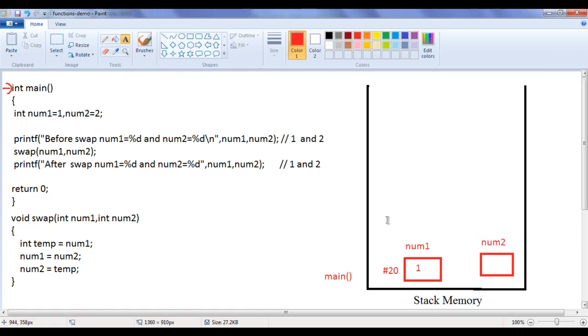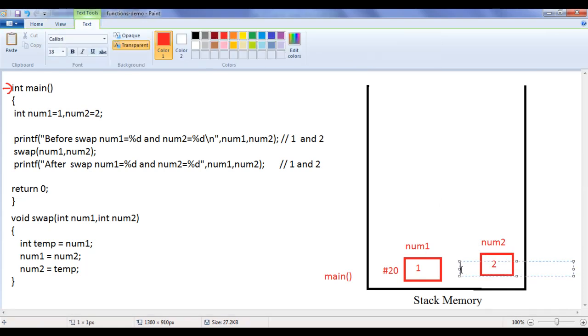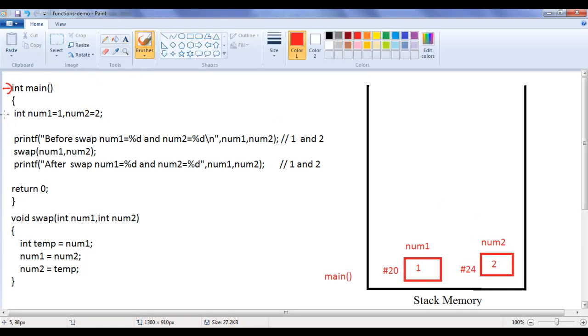Inside that it puts the value 2. Let's assume its address is hash 24. That's what happens when this code is executed, guys. Num1 and num2 are local variables of the main function, guys. And then this printf statement is executed. It displays before swap num1 is equal to 1 and num2 is equal to 2, because num1 has the value 1, num2 has the value 2, guys, right?